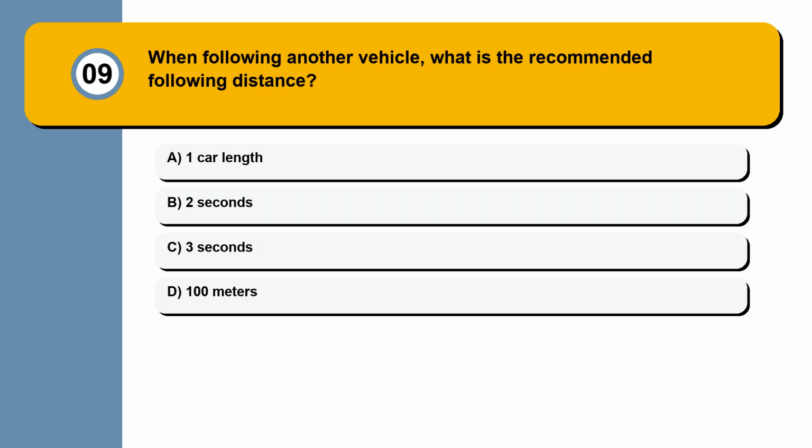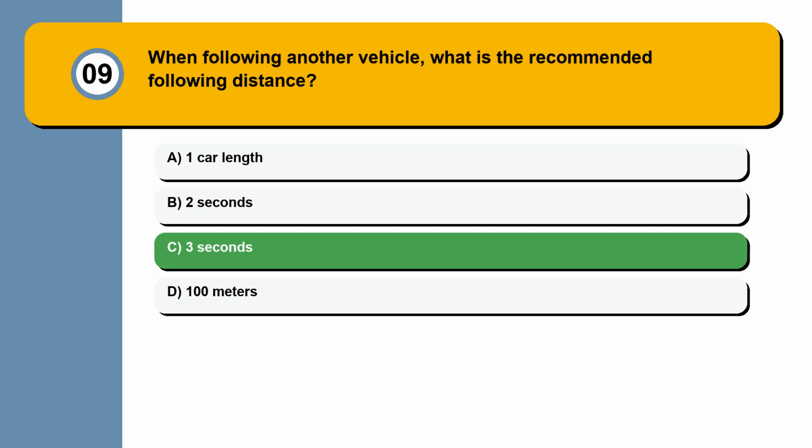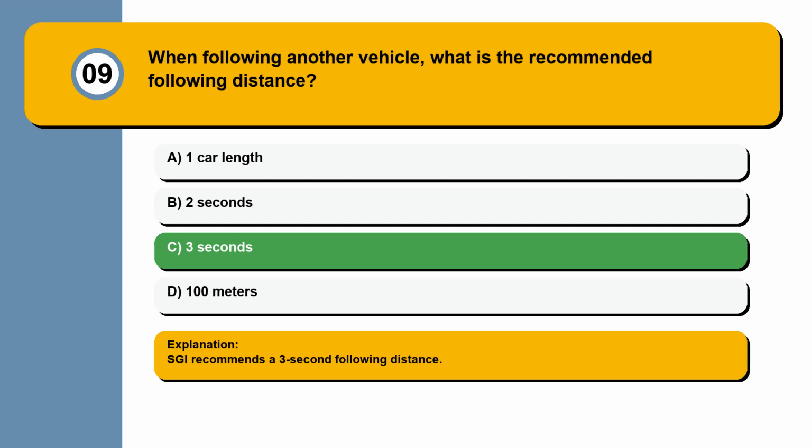Question 9. When following another vehicle, what is the recommended following distance? 1 car length, 2 seconds, 3 seconds, 100 meters. SGI recommends a 3-second following distance.